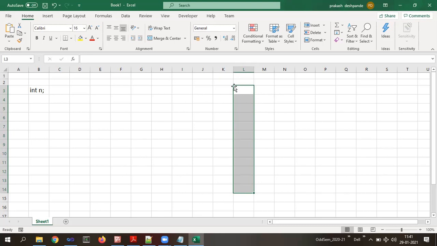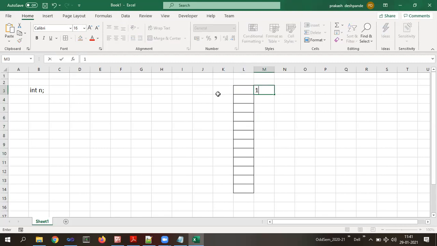So if I represent here these bordered cells, each block is capable of storing exactly 1 byte of data. Like that, every block is capable of storing exactly 1 byte of data.